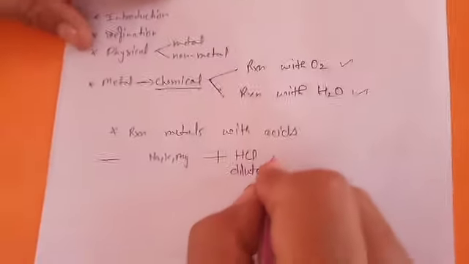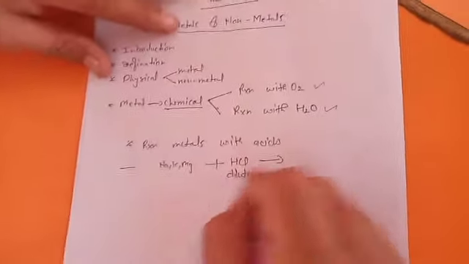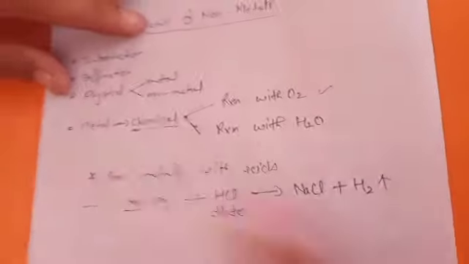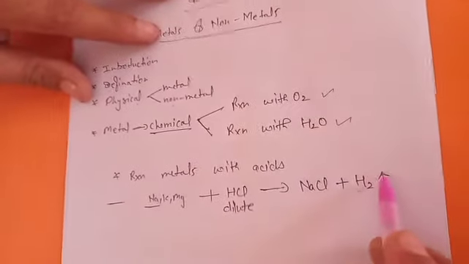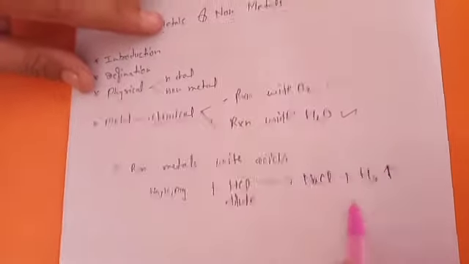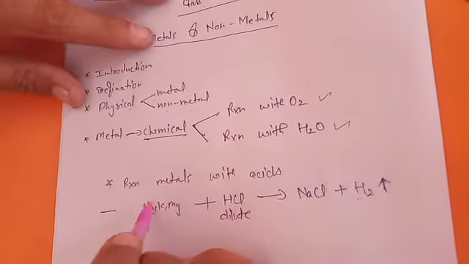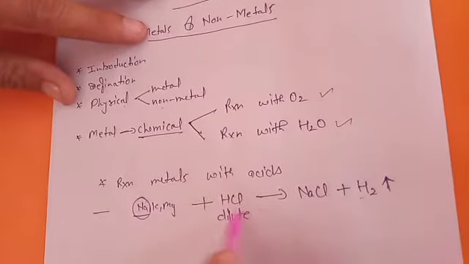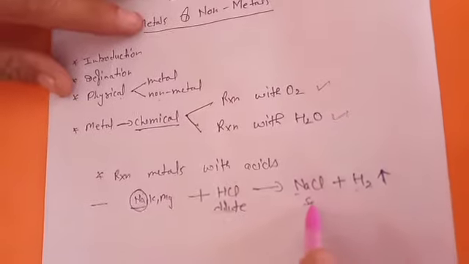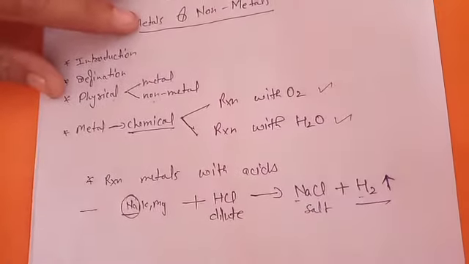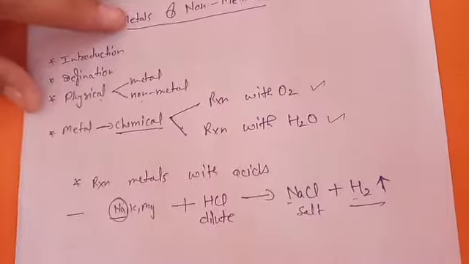Dilute means the concentration of acid in the solution is less. You will see that they all react. Sodium will form sodium chloride and hydrogen gas will be released. Gaseous substances are always shown with an upward arrow, meaning liberated. So all metals react with acids to form salt with the release of hydrogen gas.